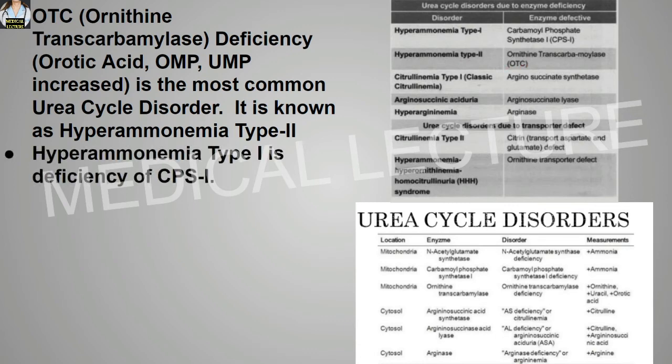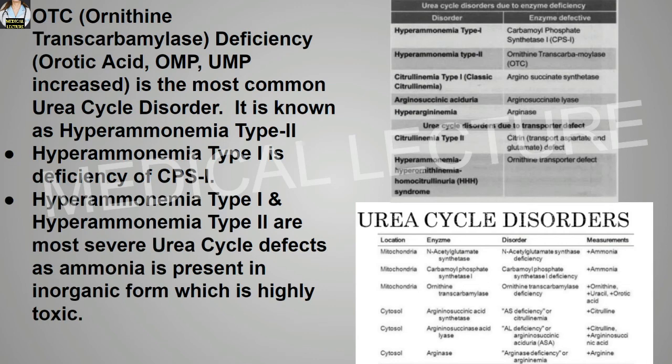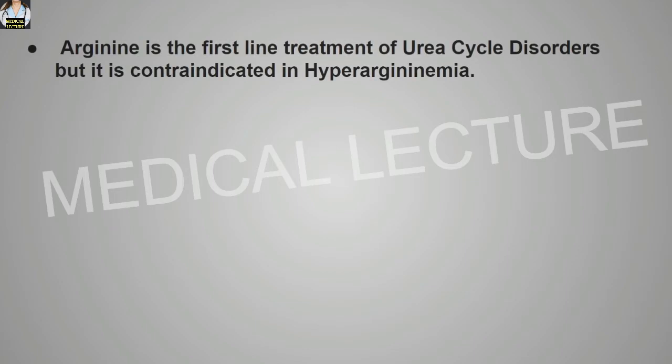Hyperammonemia type 1 is due to deficiency of CPS1. Carbamyl phosphate synthetase 1 is actually deficient in hyperammonemia type 1 disease. Hyperammonemia type 1 and type 2 are the most severe urea cycle defects, as ammonia is present in the inorganic form, which is very highly toxic. Arginine is the first line treatment of urea cycle disorder, but it is contraindicated in hyperargininemia.